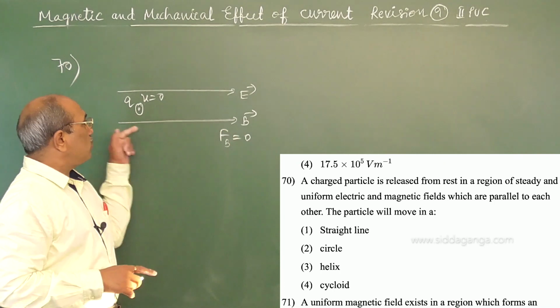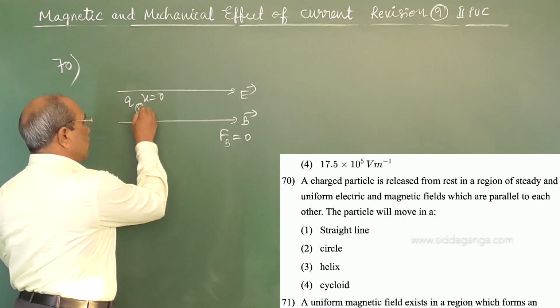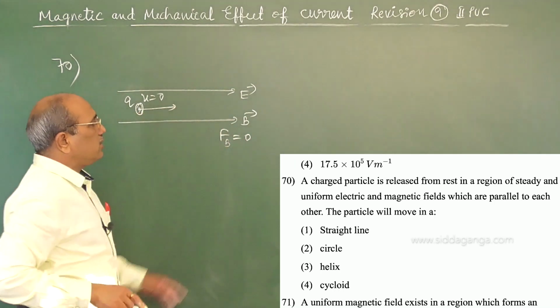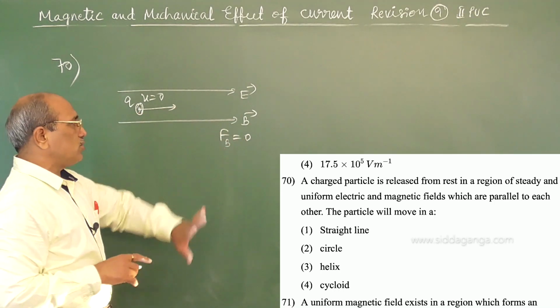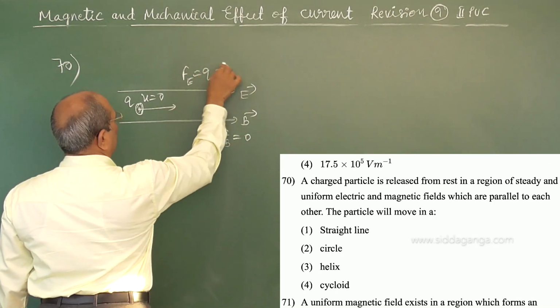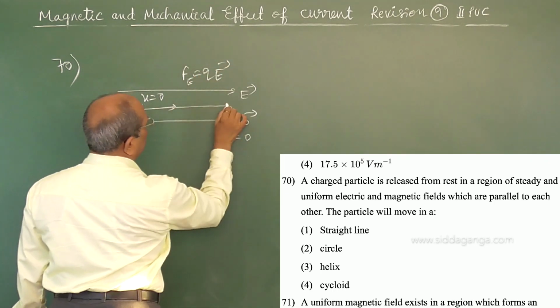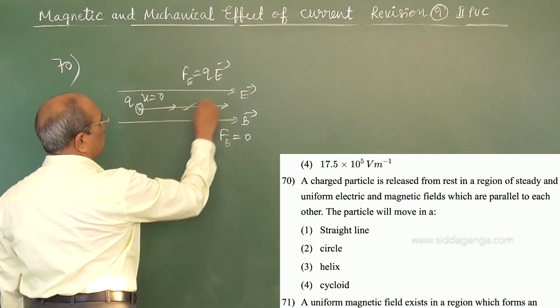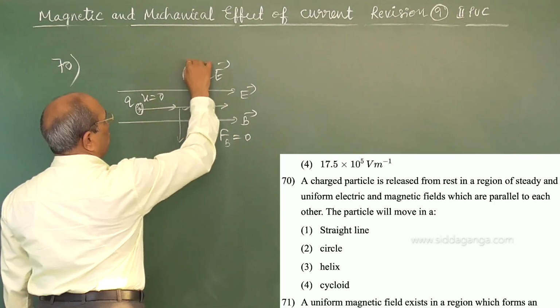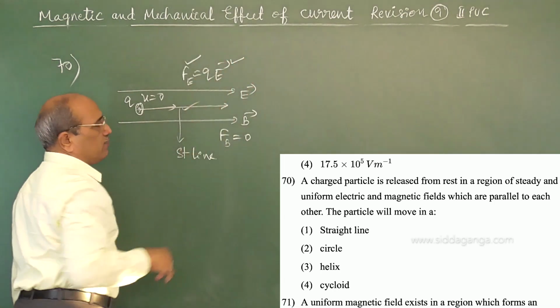Theta is 0 because the charge is at rest and velocity is 0. Even when it is moving, since the fields are parallel, theta is 0 and the force is 0. But it has a force due to the electric field, QE, in the direction of the electric field. Parallel motion means a straight line. The direction of the force is the direction of the electric field.